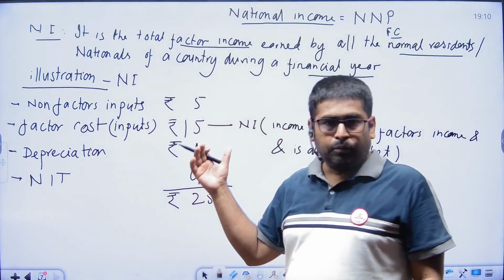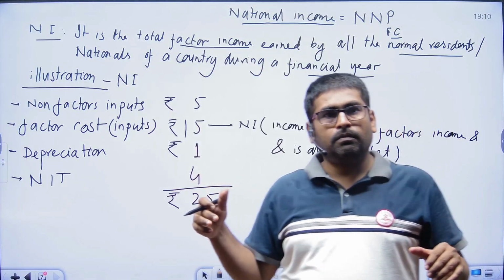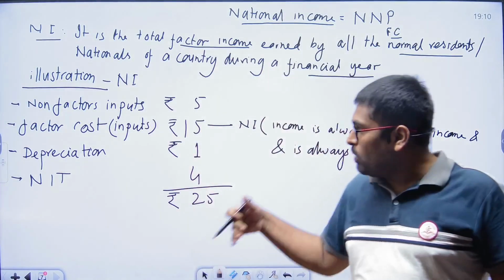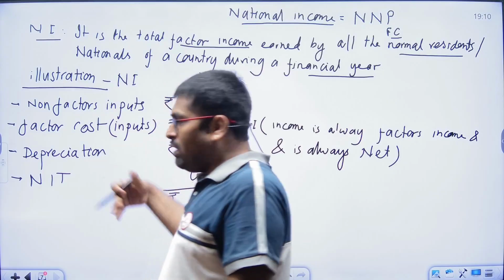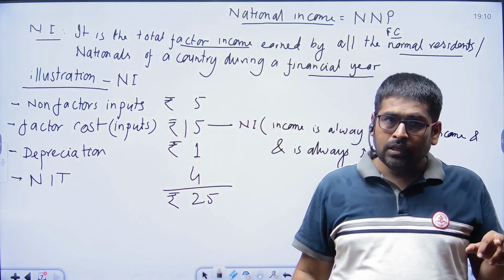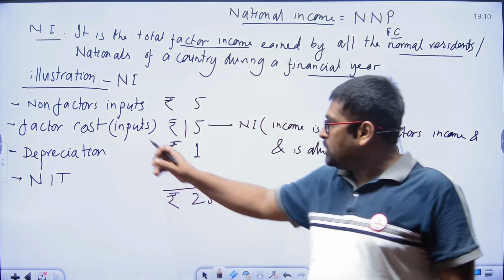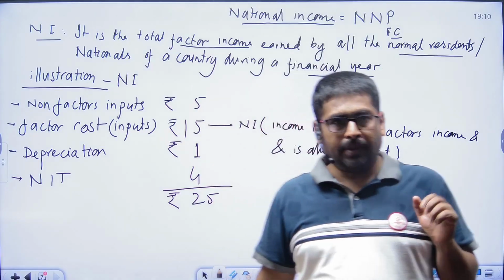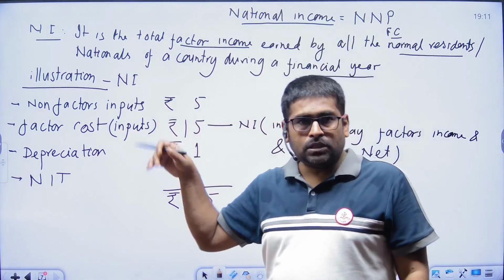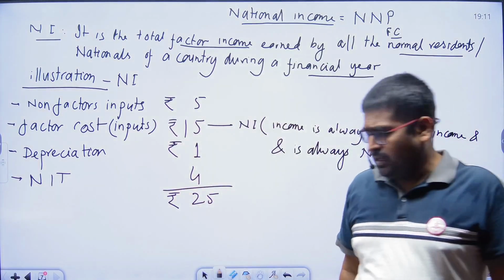These are required for the production of the outputs. So inputs are of two types: factor inputs and non-factor inputs. Factor inputs are called the primary inputs, and non-factor inputs are called the secondary inputs.